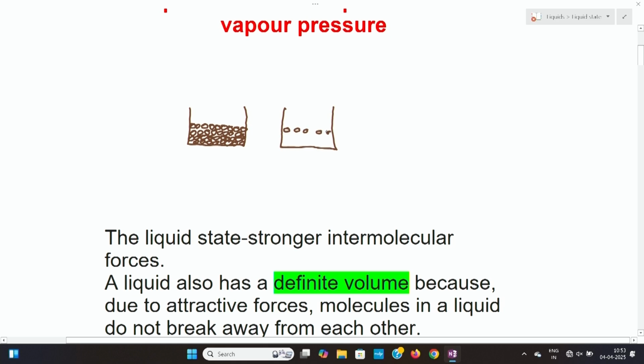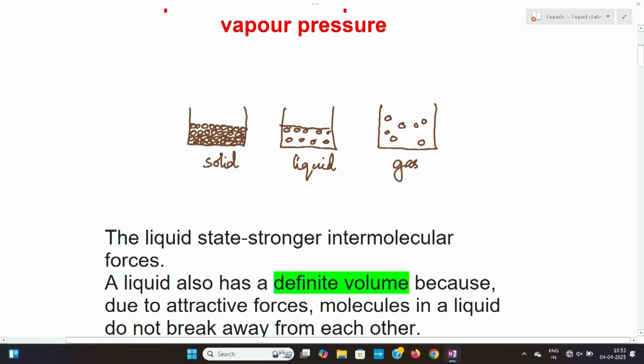There will be some empty spaces between the molecules, and there will be a surface also in the case of liquids. And when we look into gases, there are more empty spaces between the molecules, and the molecules are arranged randomly. Here it is solid, this is liquid, and this is gas.